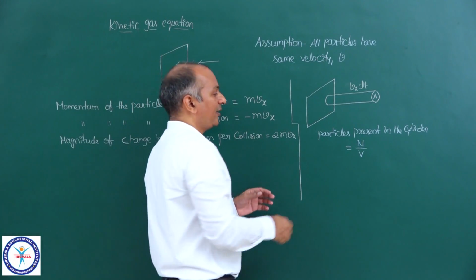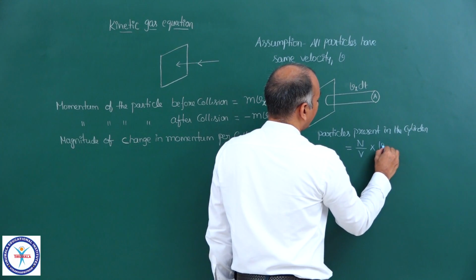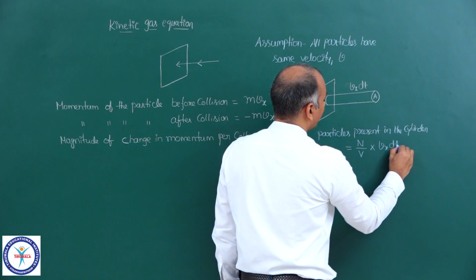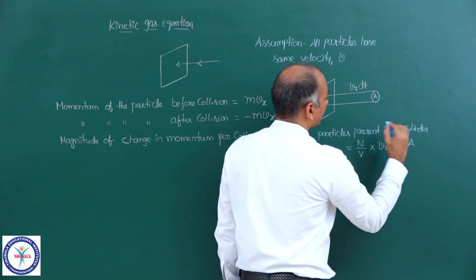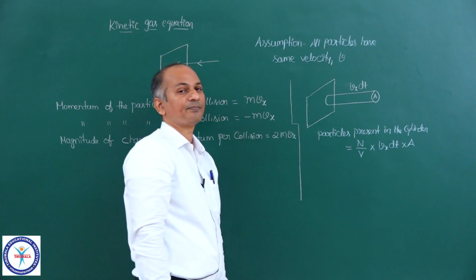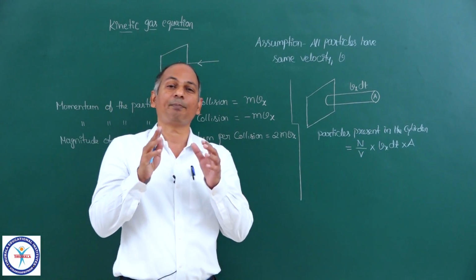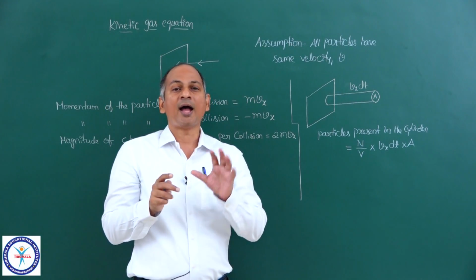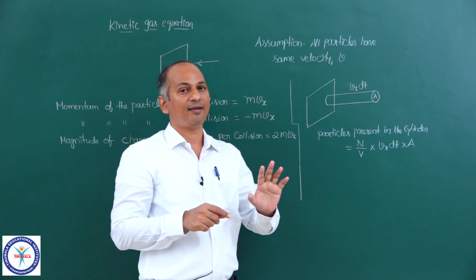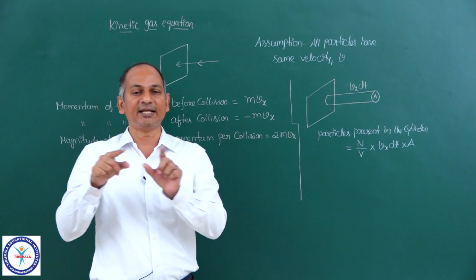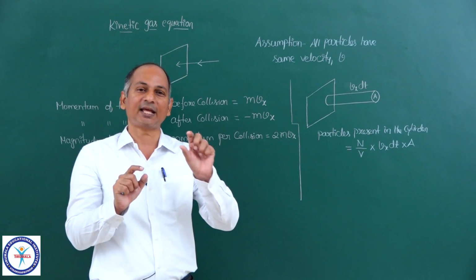So N upon V into the volume of the cylinder. The volume of the cylinder will be Vx dt, its length, and its area of cross section A. So N upon V is the number of particles present per unit volume, and the cylinder volume is Vx dt into A. A is the area of cross section, Vx dt is the length, Vx is the velocity, and dt is the time period.